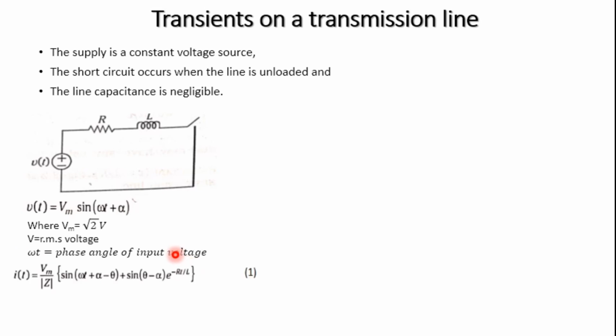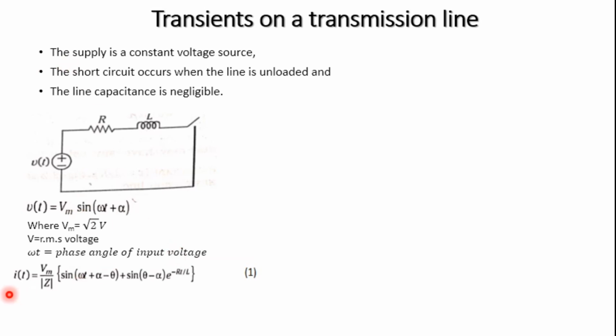Then the current flowing in the circuit after the short circuit can be arrived at by applying a differential equation, Laplace transformation, and some algebra. We are not going to discuss all of that because we already know the concept of what happens with a resistance and inductance with a constant voltage source, when at t equal to 0 we open and close the switch.